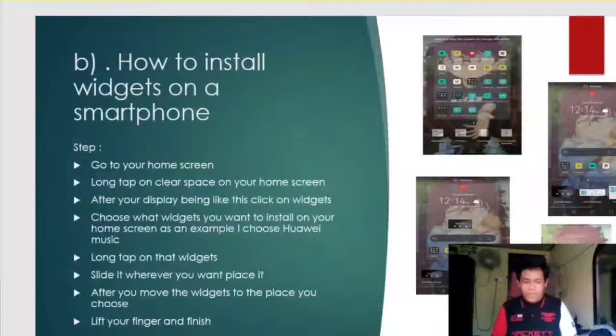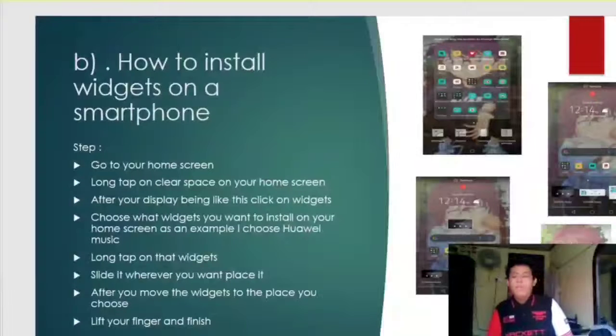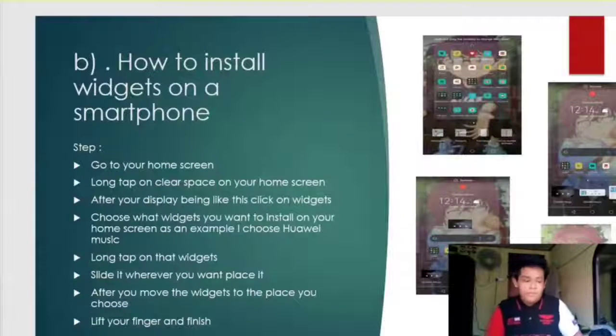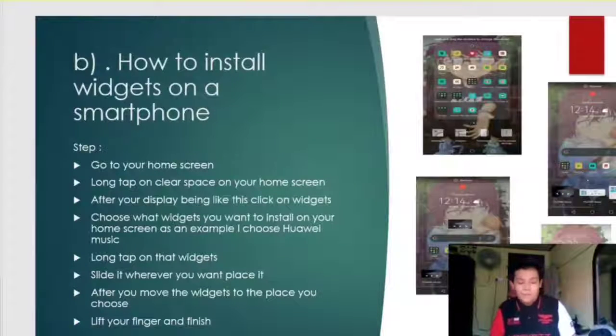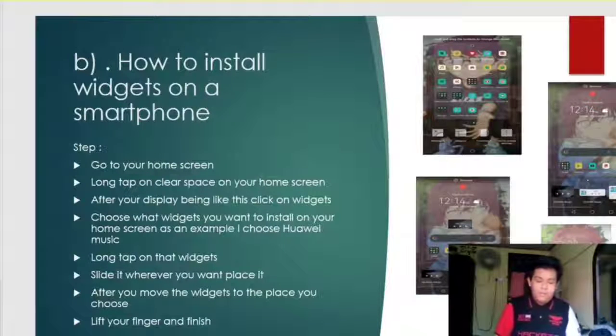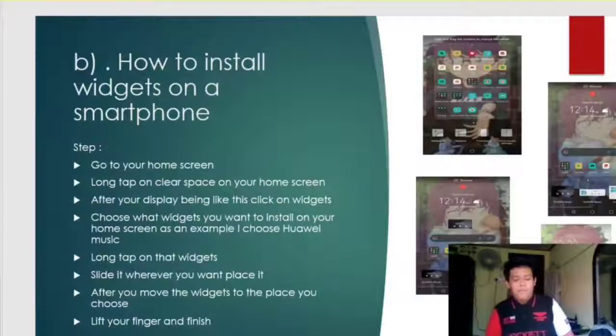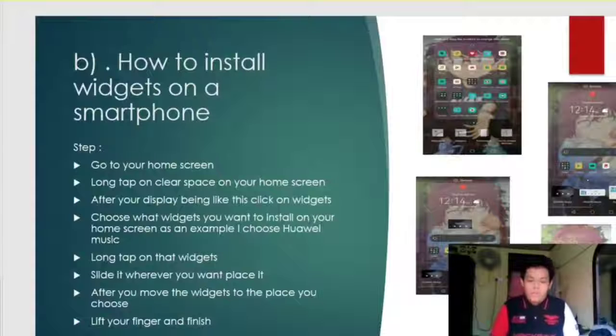Okay. Next, I will explain to you all how to install a widget on a smartphone. First step is to go to your home screen. Long tap on a clear space on your home screen. After your display becomes small, click the widget icon at the bottom of your home screen.